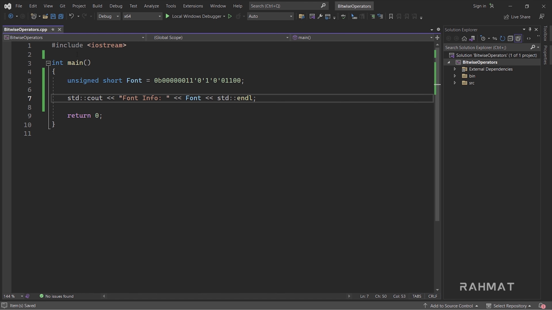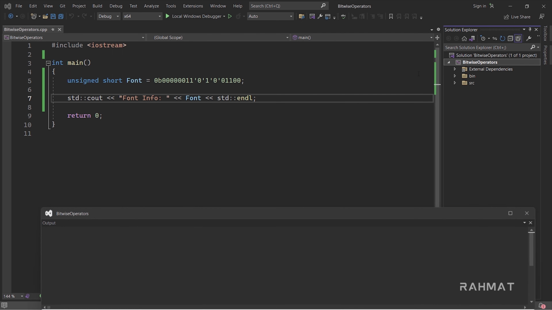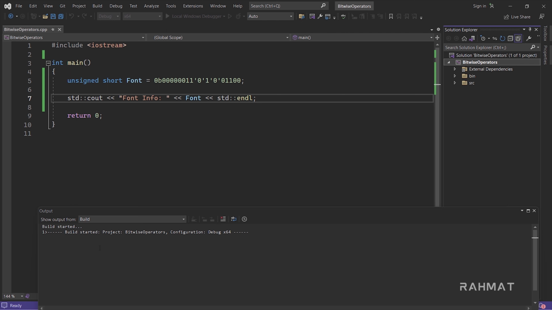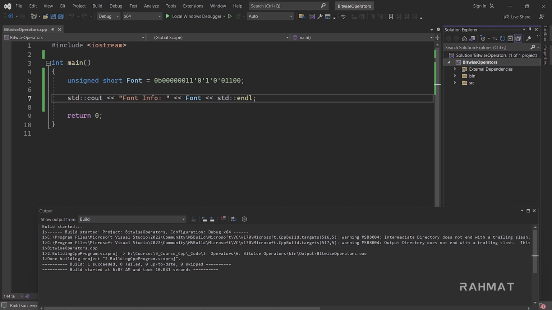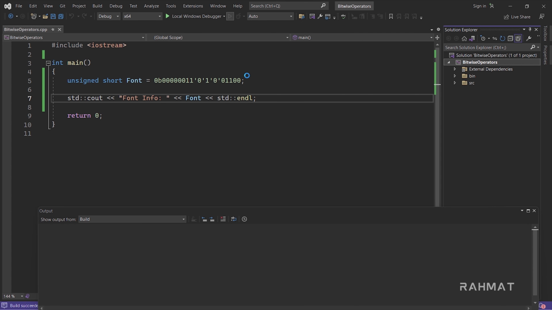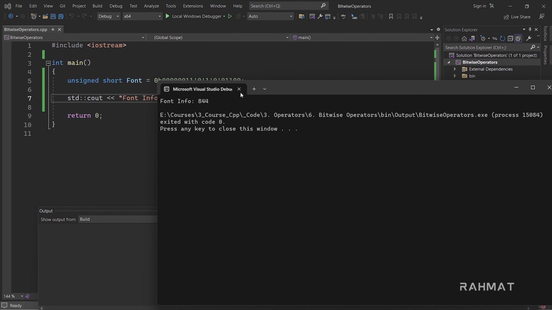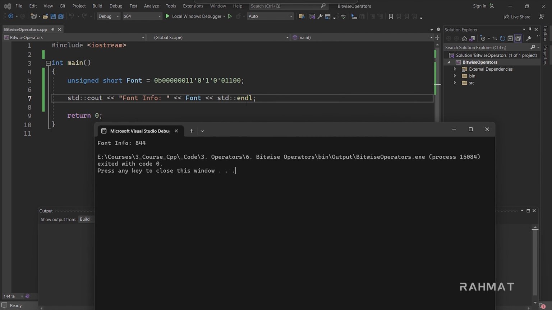Now if I save everything and compile, let me say build. Now we have a successful build, and there we go. If I run the program, let's see what's going to happen. You can see the result is 844, which I think is exactly the binary value we stored right here.